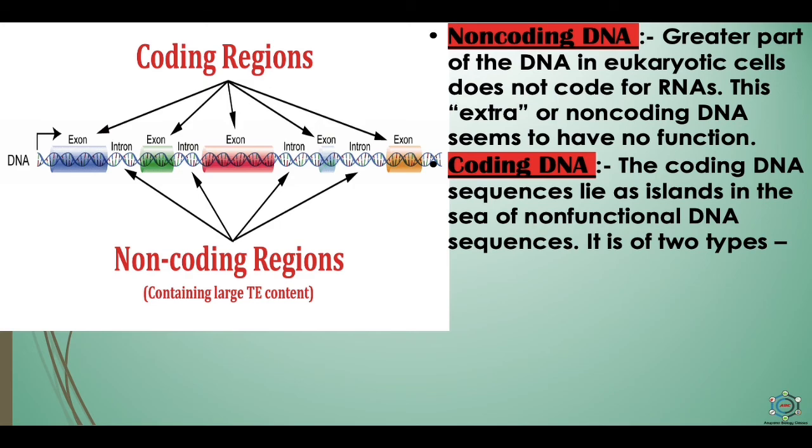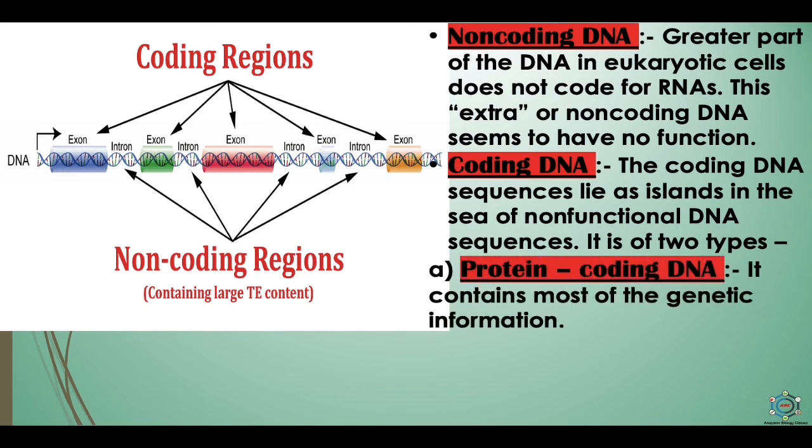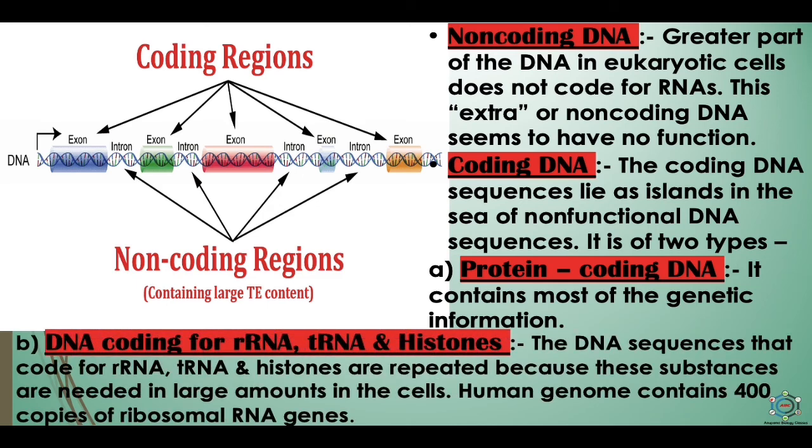The second is coding DNA. The coding DNA sequences lie as islands in the seas of non-functional DNA sequences, and it is of two types. First one is protein coding DNA, which contains most of the genetic information and codes for all the proteins other than histones. The second is DNA coding for rRNA, tRNA and histones. These DNA sequences are repeated because these substances are needed in large amounts in the cells. The human genome contains 400 copies of the ribosomal RNA genes.